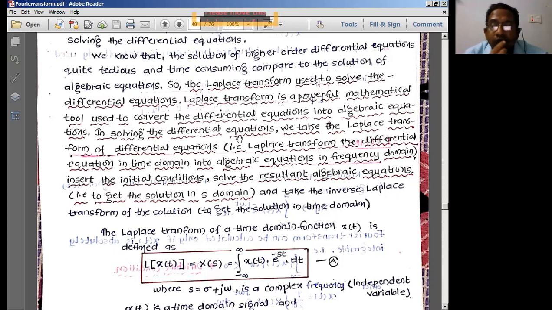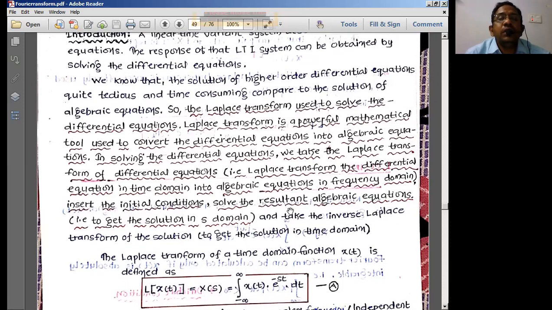S domain is known as a plane. So in the case of the Fourier transform, we represent the Fourier transform only in the j omega domain. In the j omega domain, that means the imaginary domain only, we consider only one axis, which is called the vertical axis. Coming to the Laplace transform, we represent the Laplace transform using the real part and imaginary part on the plane, on the S plane.